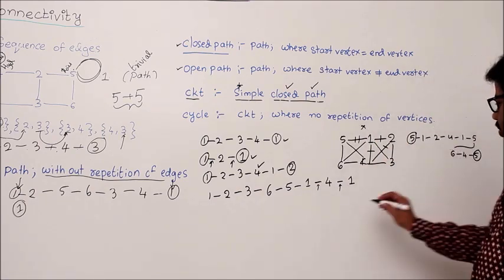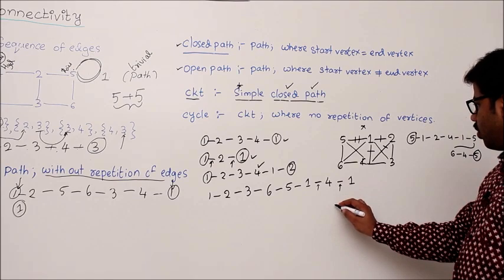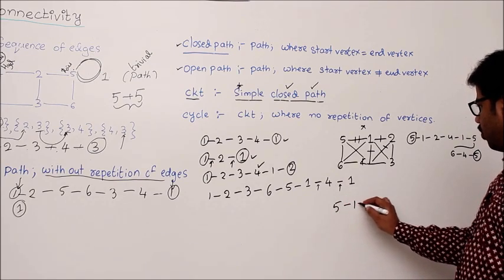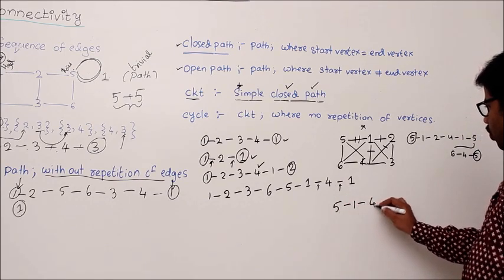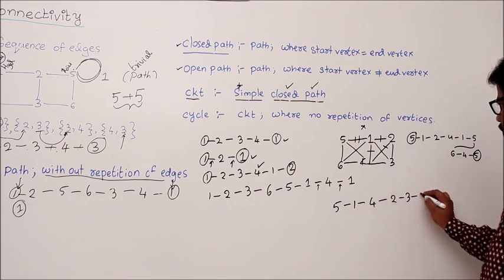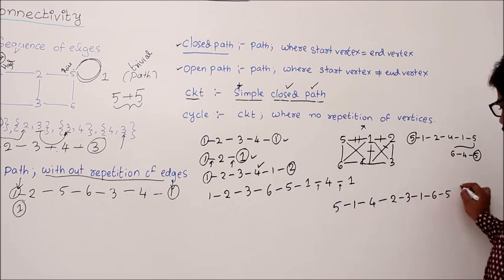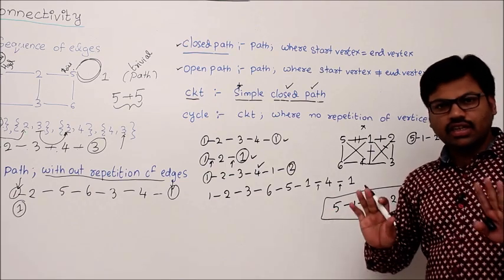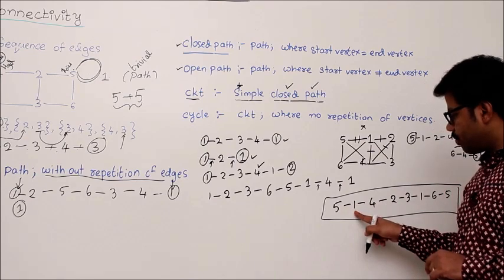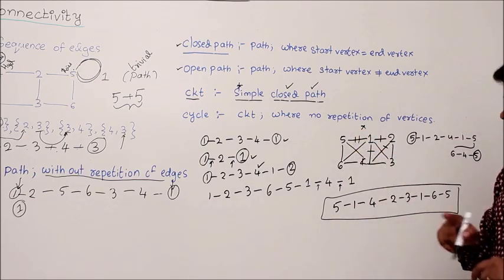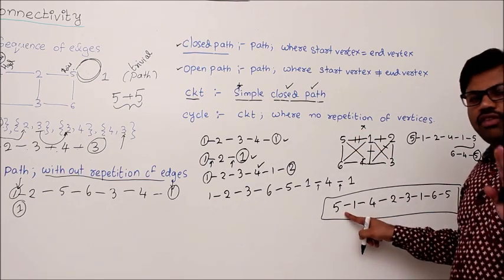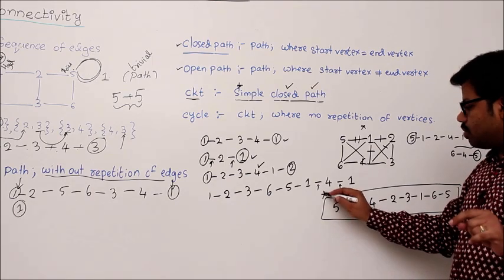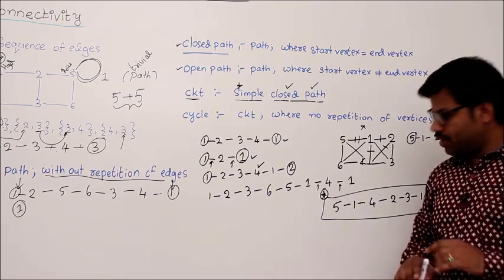Okay, one more example. Let's take 5 to 1, 1 to 4, 4 to 2, 2 to 3, 3 to 1, 1 to 6, 6 to 5. Is it a circuit is the next question. Stop the video here and think about whether it is a circuit or not. After solving this problem, start the video again. Okay.